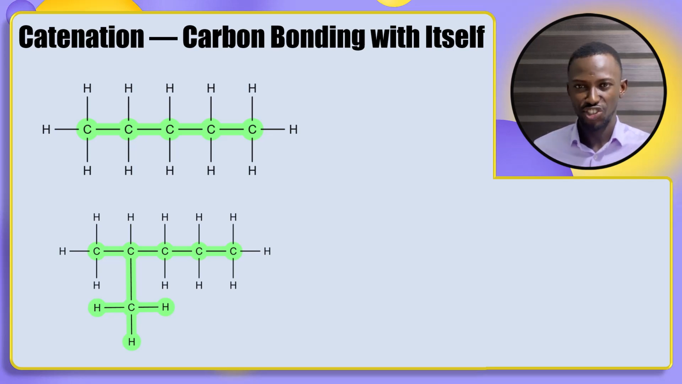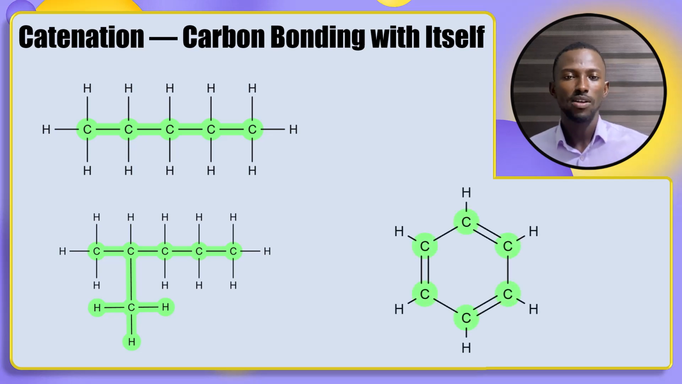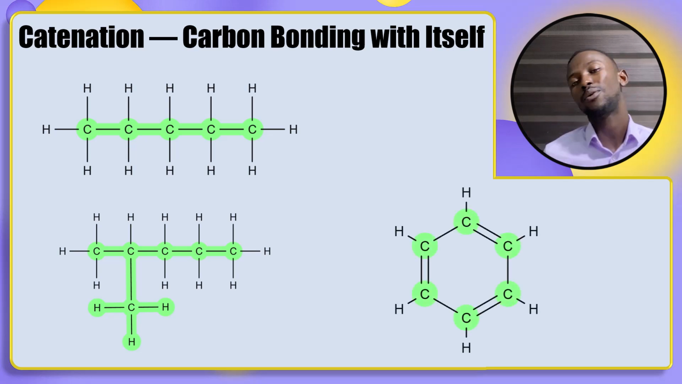And this linkage of carbon with itself can form a straight chain like the one we have at the top. The one at the top is known as a straight chain connection, and the lower one is a branch chain connection because there is one carbon sticking out from the main chain of carbons. Then we also have carbon looping to form rings. This is still catenation of carbon.